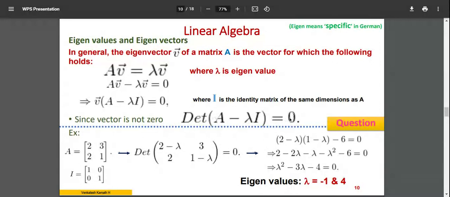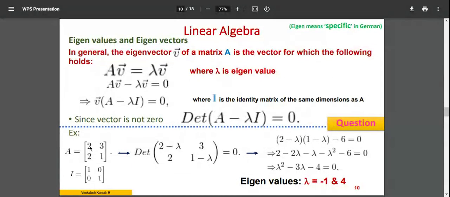Now, using this equation, say for example you are asked to find the eigenvalue for the matrix A that is 2, 3 and 2, 1. You will write the identity matrix for that, of the same size. It's a 2 by 2 matrix, so you'll write an identity matrix of 2 by 2 size, that is 1, 0, 0, 1. Next, you have to write this equation, determinant of A minus lambda I. So you have to do matrix manipulation, here it is matrix subtraction.